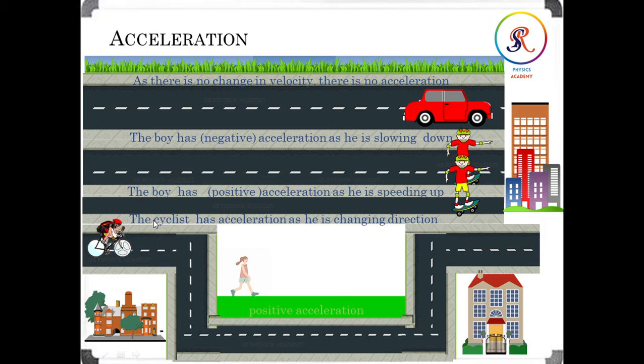Next, here the cyclist has acceleration as he is changing direction. Here in the first case, there is no change in velocity, so there is no acceleration. But here also it is uniform motion, but in this case there is a change in direction. So we can say the cyclist has acceleration as he is changing the direction.